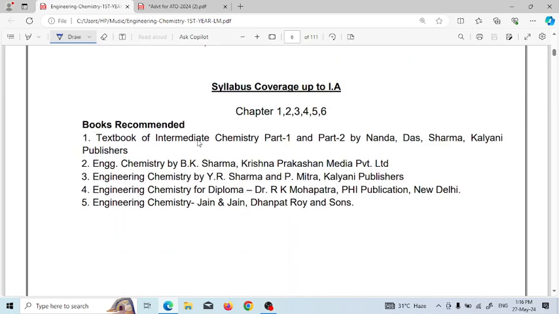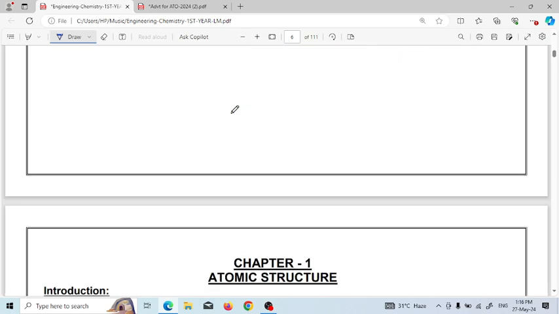The book recommended is the Textbook of Intermediate Chemistry Part 1, Part 2 by Nanda Das Sharma, whose publisher is Kalyani Publisher. The second book you have to follow is BK Sharma. The third book is ER Sharma and P Mitra, which is also Kalyani Publisher. The next book is Engineering Chemistry for Diploma by Dr. R.K. Mahapatra. Next, Jain and Jain publication, which is Dhanpat Rai and Sons publication. So without any delay, let's start our chapter.